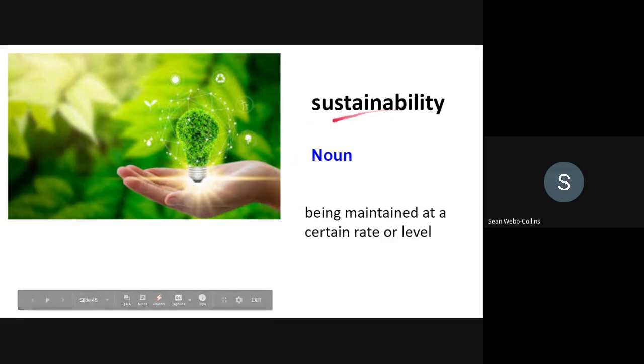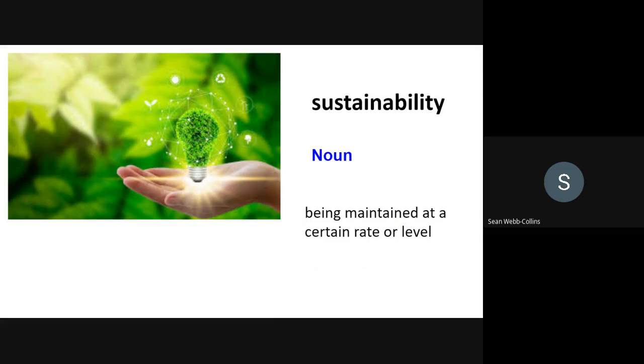Sustainability. Noun, being maintained at a certain rate or level. Again, sustainability is a noun, and it means being maintained at a certain rate or level. For example, the pursuit of global environmental sustainability is important.